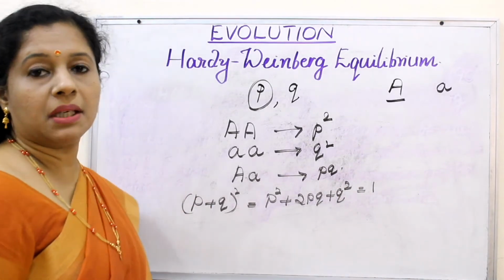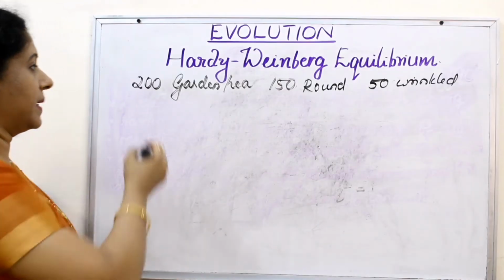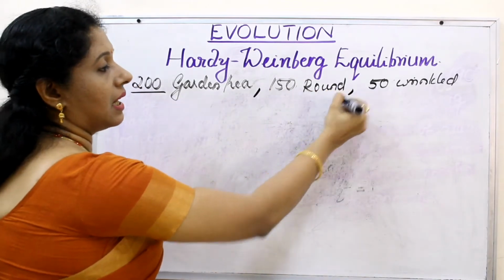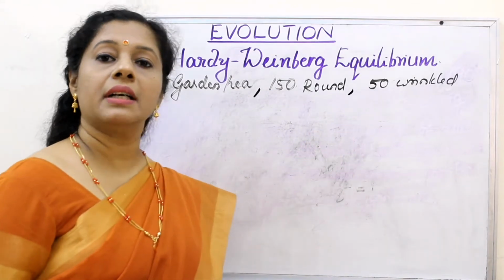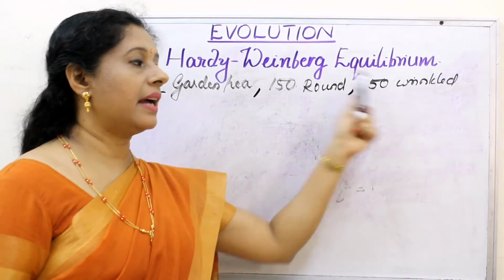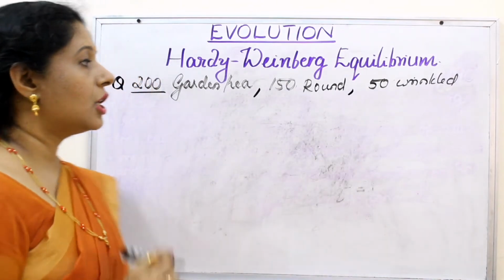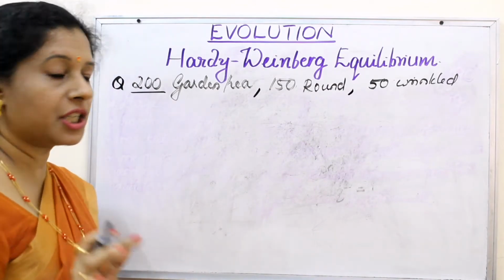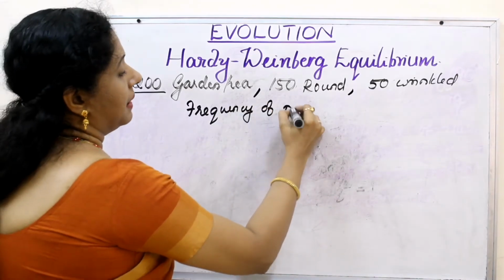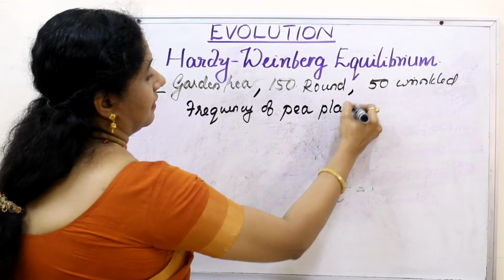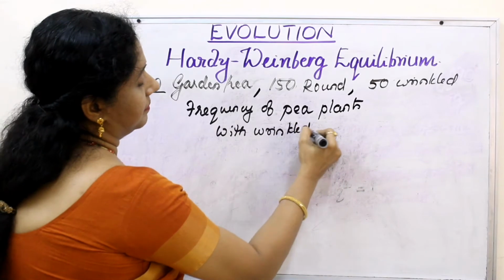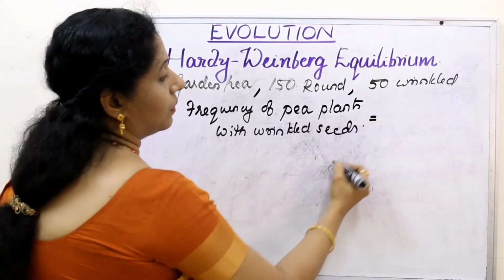This is Hardy-Weinberg equilibrium. So, let us see this question. There are 200 garden pea plants, and out of them 150 have round seeds and 50 have wrinkled seeds. Here we know round is the dominant character and the recessive character is wrinkled. Recessive means it should be in the homozygous condition only. So the frequency of pea plants with wrinkled seeds is equal to, what is it?